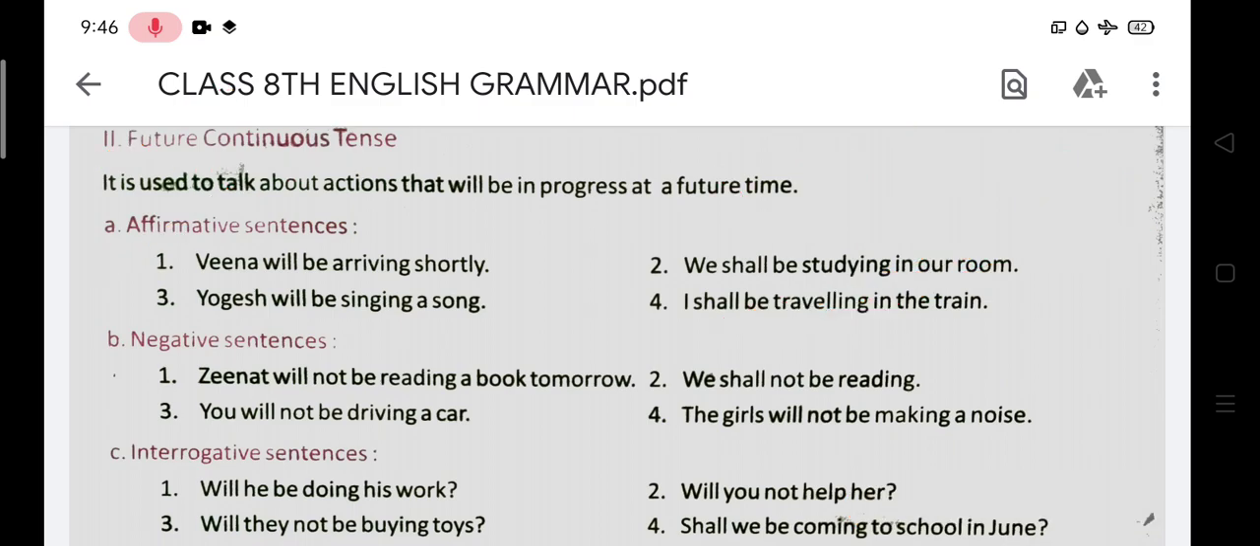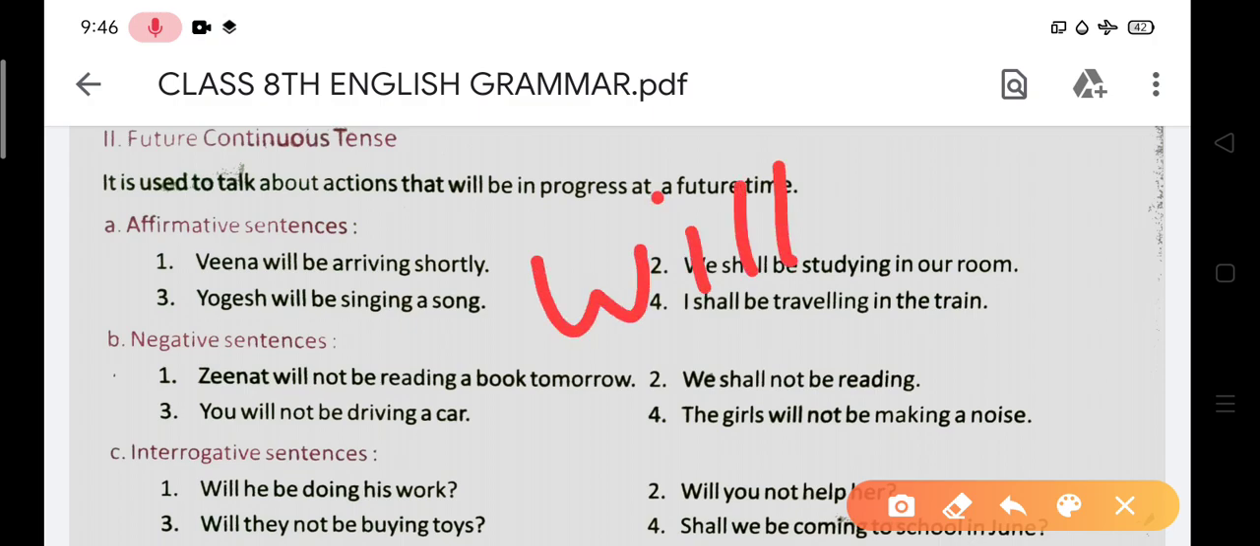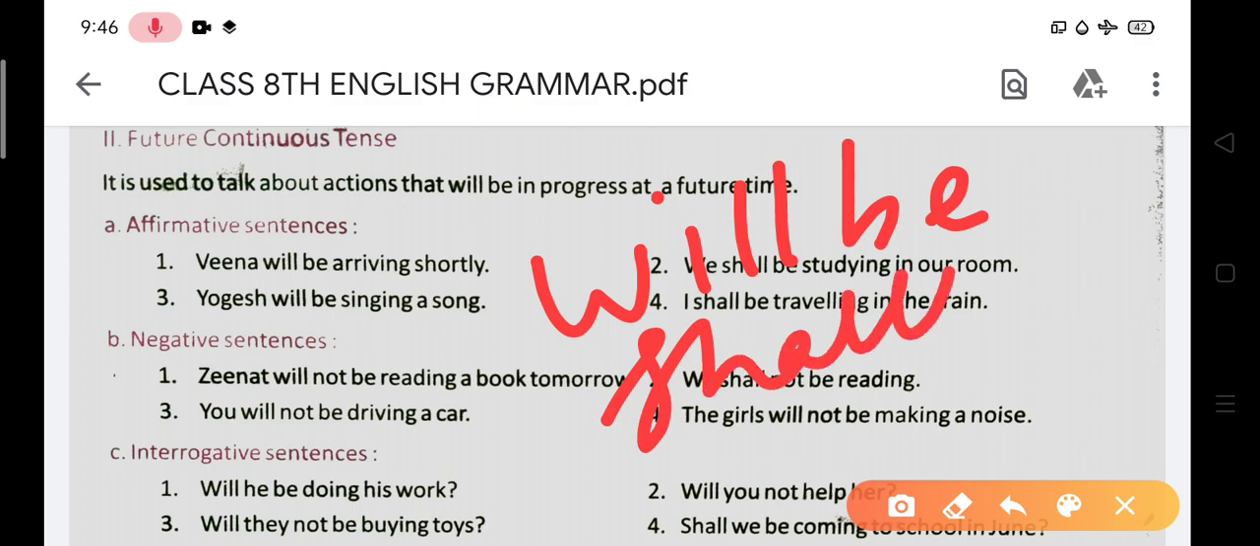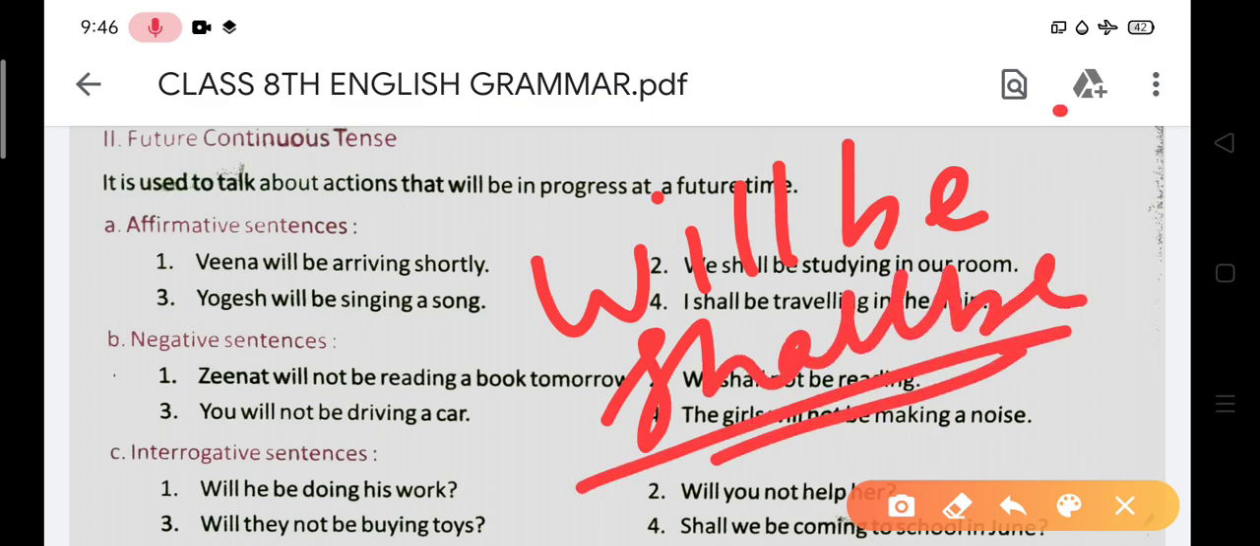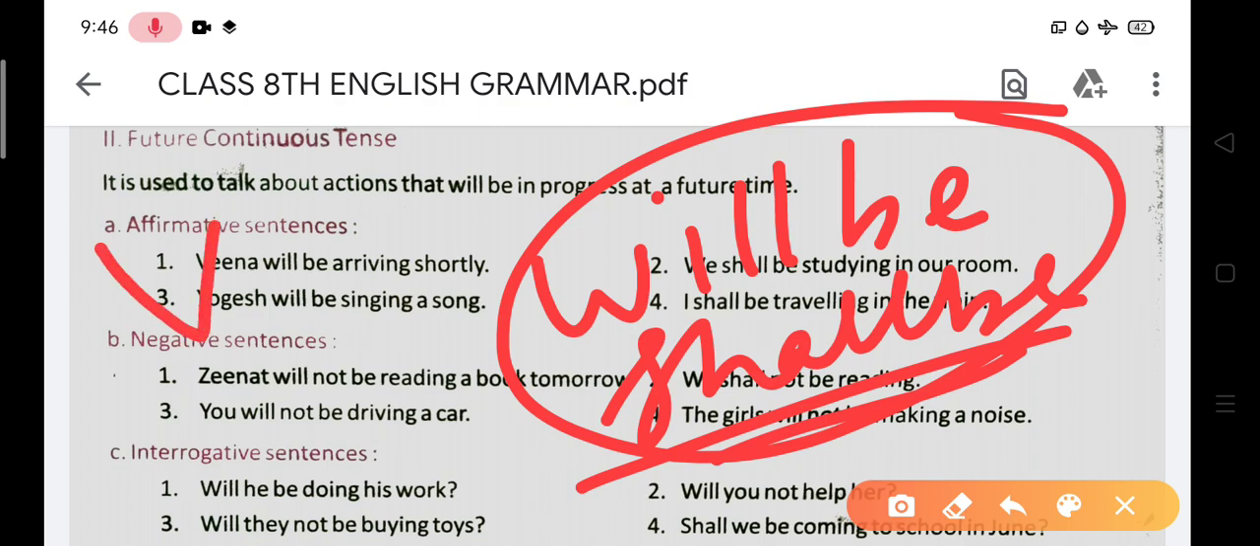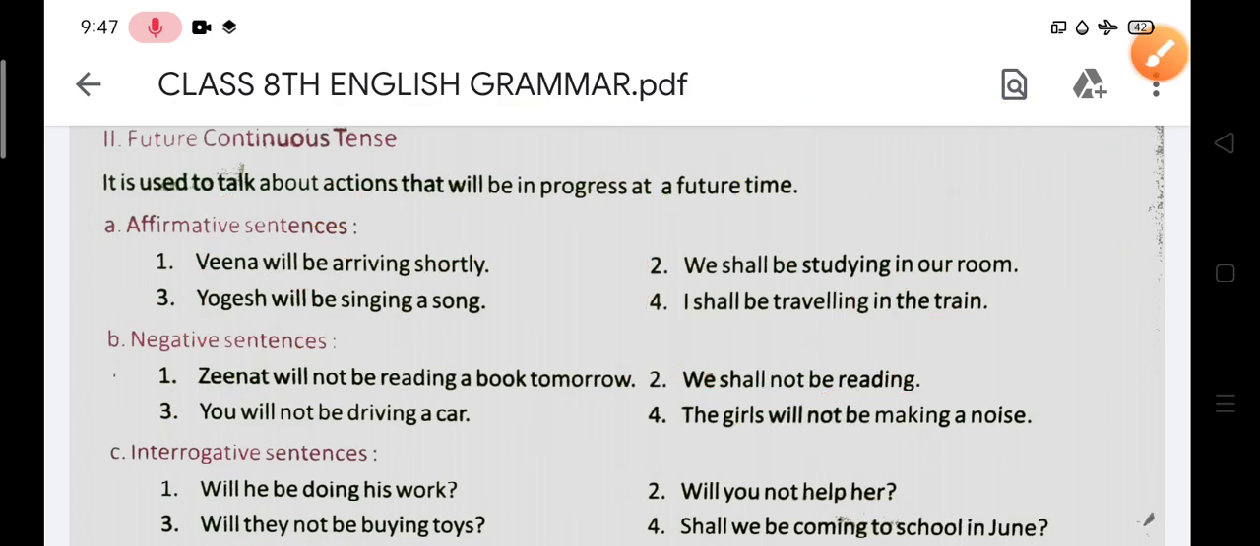What is the helping verb? Will be. What is very first? Will be, and second is shall be. Okay, shall be is also a helping verb. So these are the helping verbs, and for the main verb you write main verb plus ing like this, because this is continuous tense. Okay, so listen very carefully.